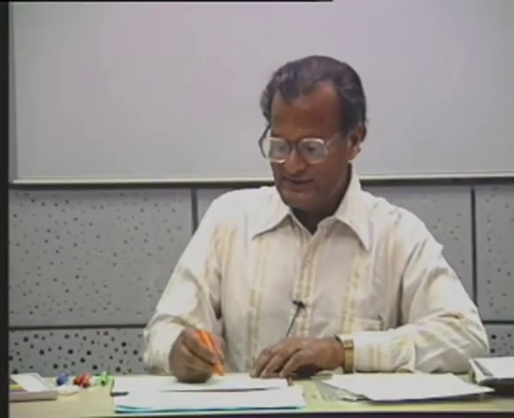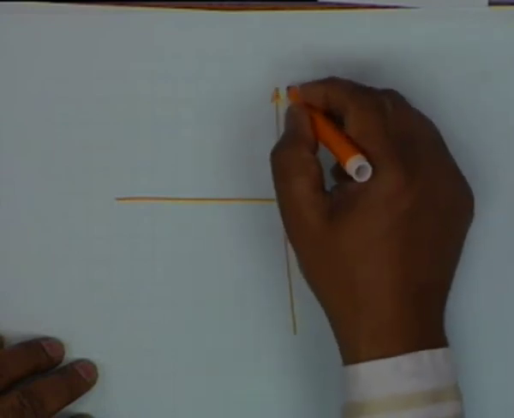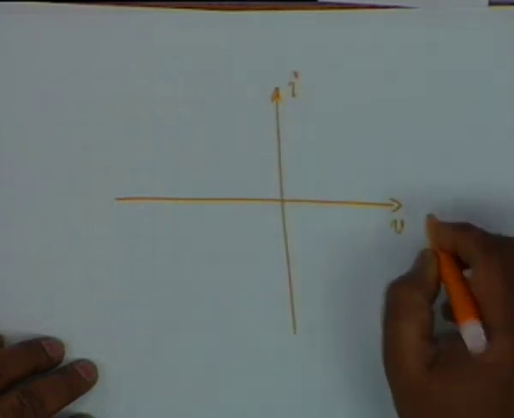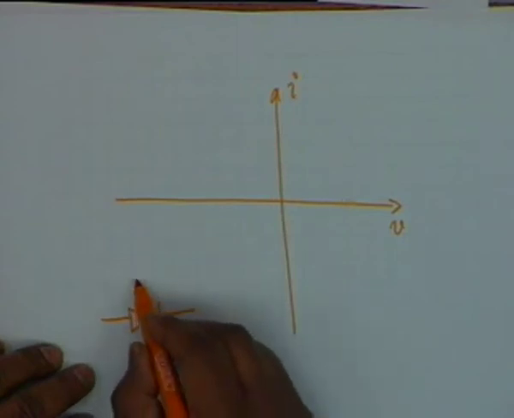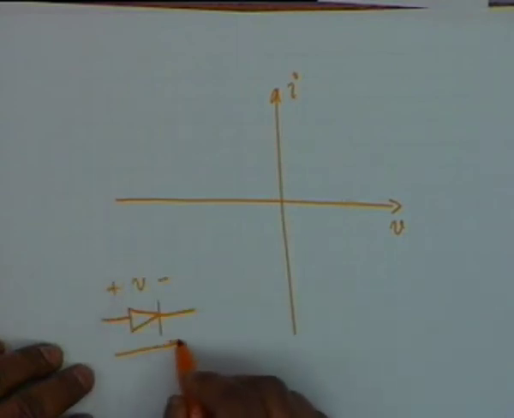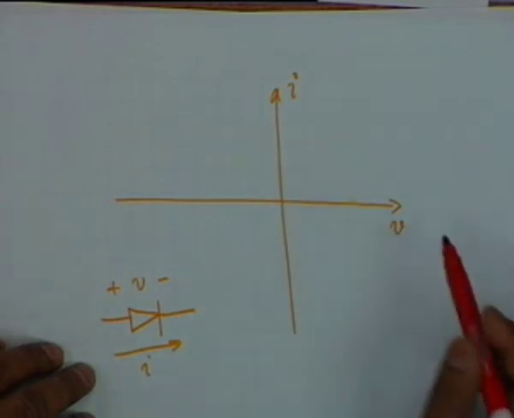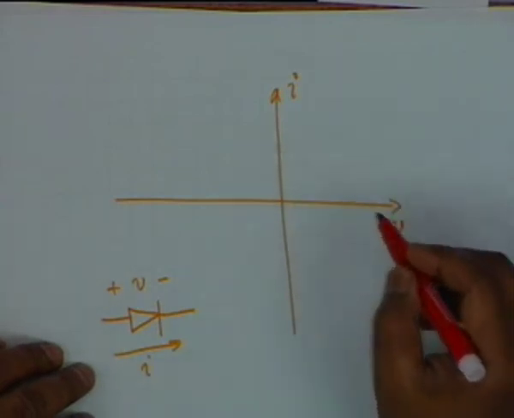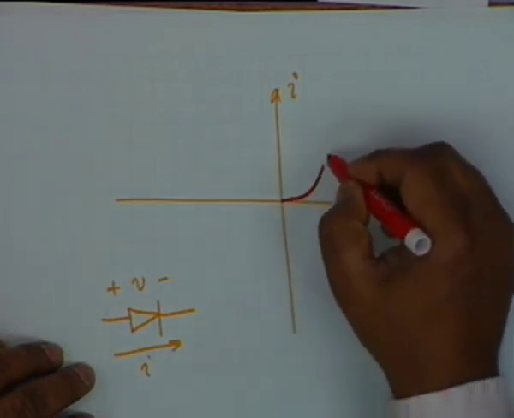And this leads us to the conclusion that if I plot the current in the diode against the voltage, the diode is represented like this. When we forward bias the diode, the current sharply rises like this.